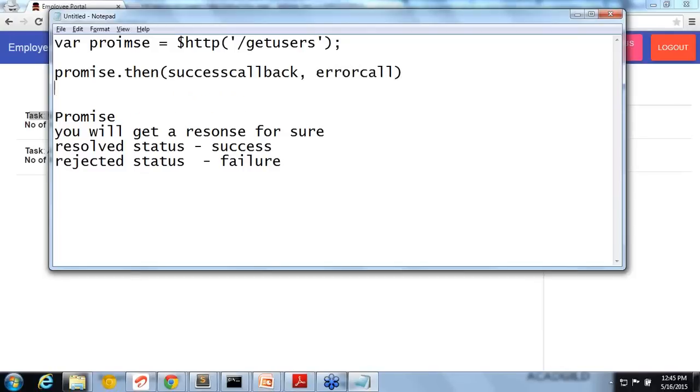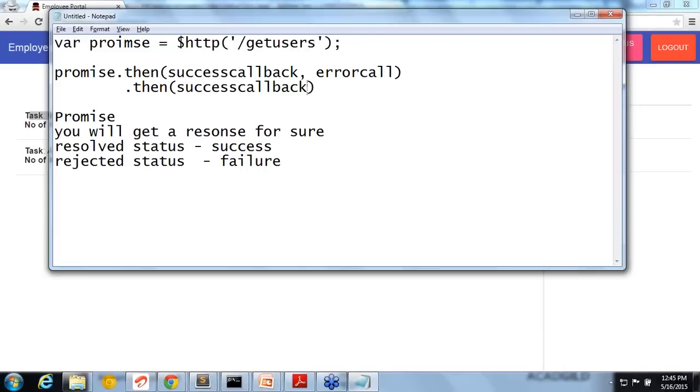So let's say I have another one. Then I can just use dot then. Again I can use some other promise. Like that I can keep on adding another success callback. So that means it is a little bit easier to write and more readable, rather than putting it in a callback hell, one callback inside another callback. Instead I can put it in this way.